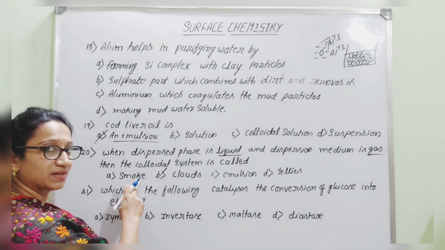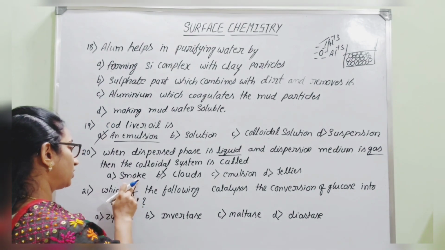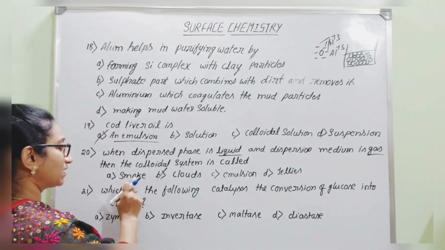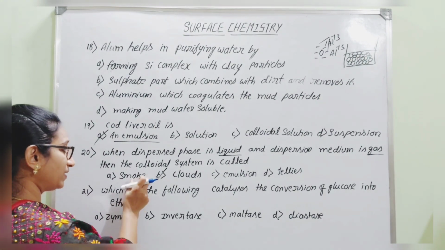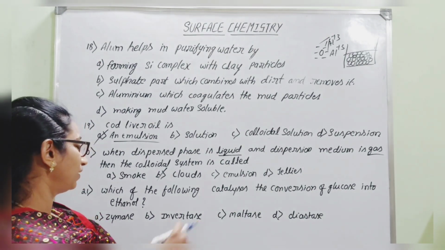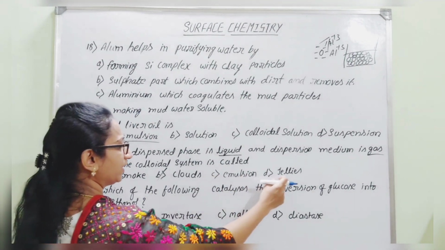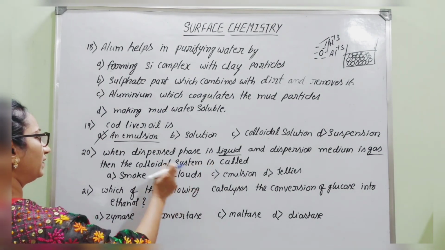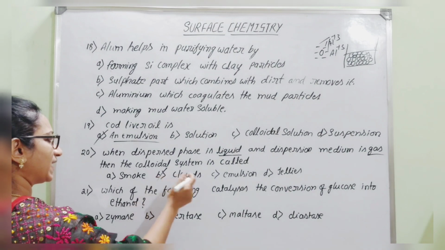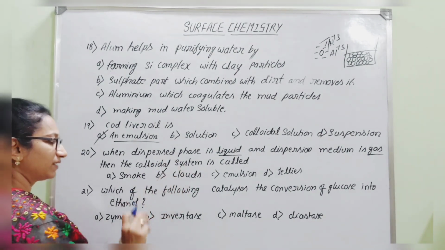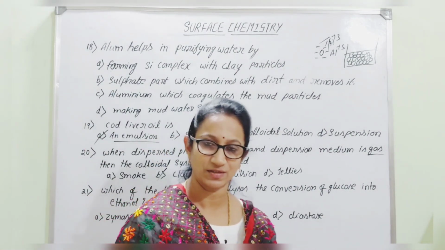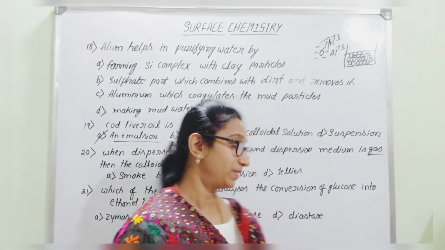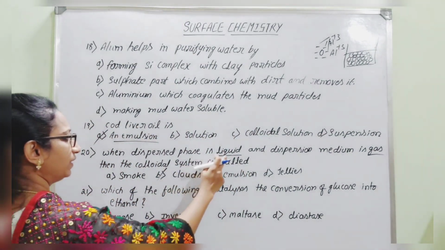Here, smoke, what type of colloid is it? It is a dispersion of solid particles in the air. Solid aerosol, solid dispersed in air. Aerosol means here air is acting as the solvent. And it is neither an emulsion nor a jelly. Therefore, the example which comes under this statement is exactly clouds. And other than clouds, you can consider mist as well as fog. Even they are best examples for this. That is dispersion of liquid in gas.